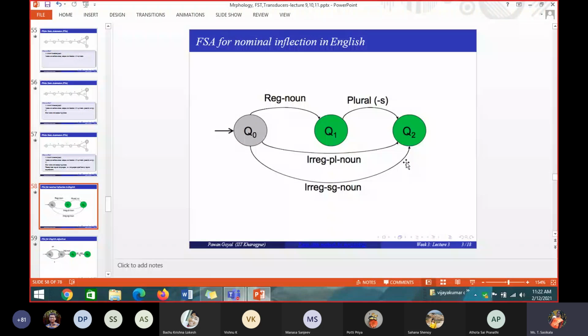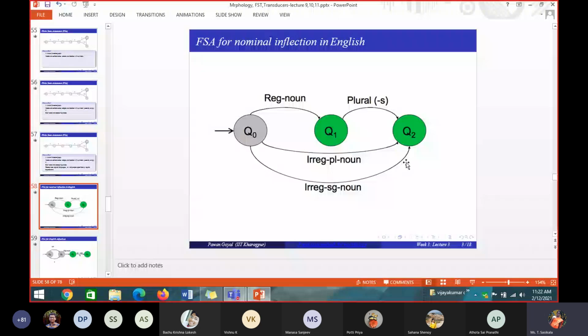Some conditions like this. If it's an irregular noun, directly it goes to the end. If it's an irregular singular or irregular plural, from the start node it goes to an end node. So this entire automaton accepts regular noun singular, regular noun plural, irregular plural noun, irregular singular noun. It will not accept any verbs, adjectives or anything else.